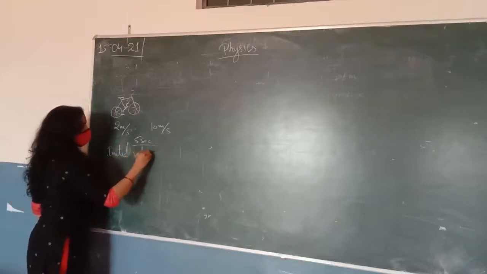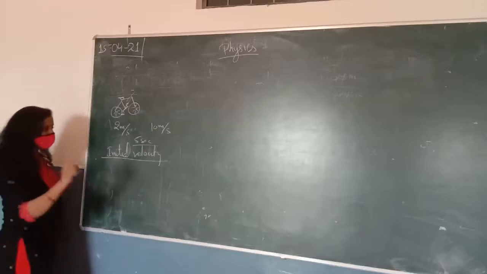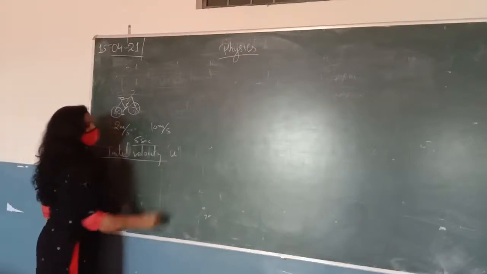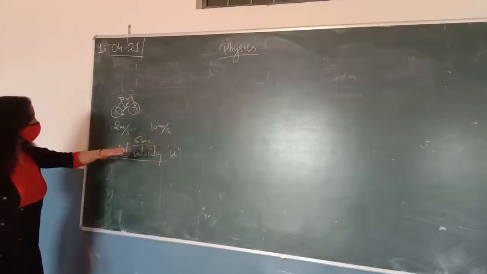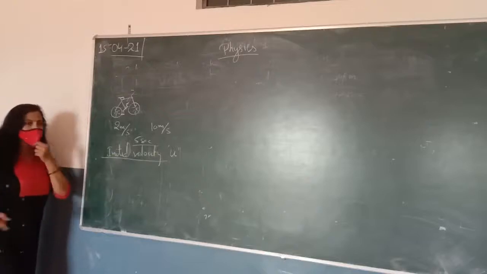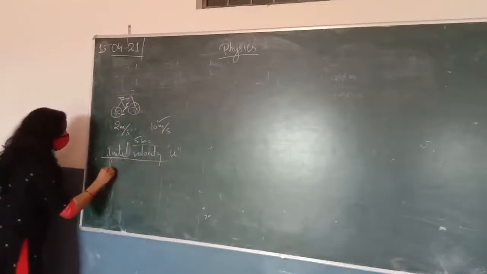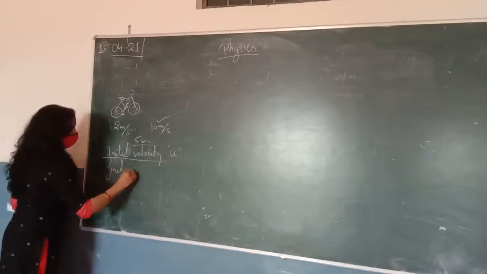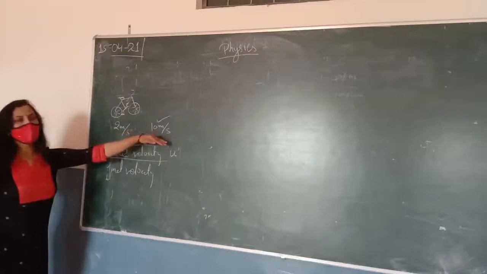Initial velocity. And we always represent the initial velocity by using the symbol small u. This is the symbol for representing the initial velocity. Initial velocity means u. And finally after 5 seconds your velocity changes to 10 meters per second. It means it is your final velocity. Okay? So this is your final velocity.